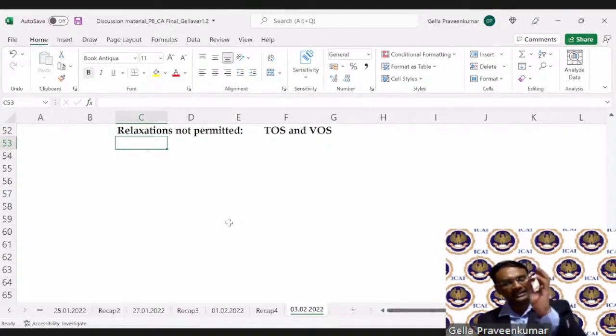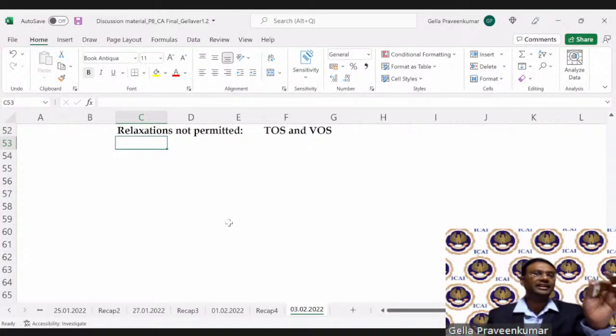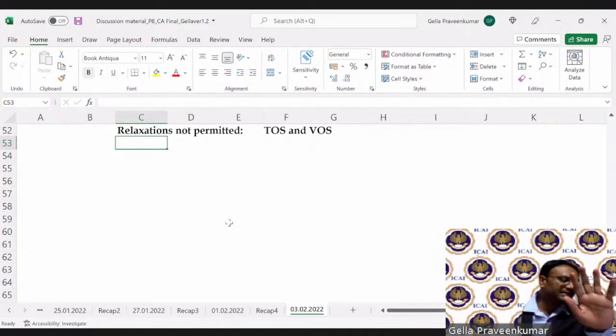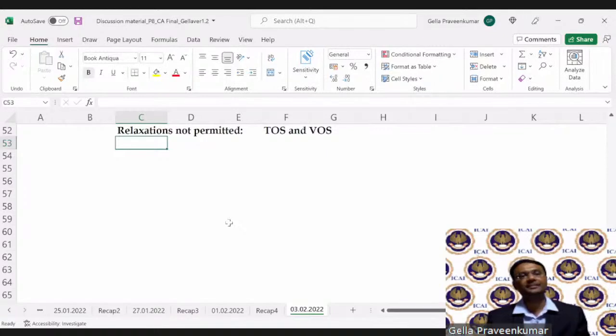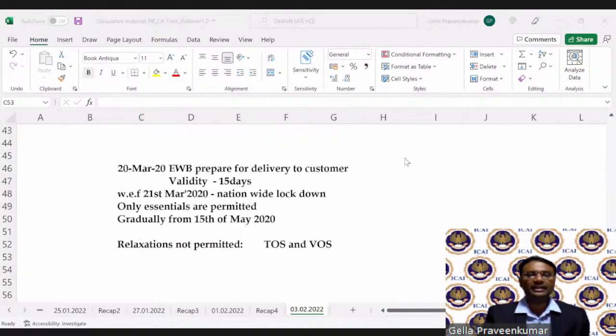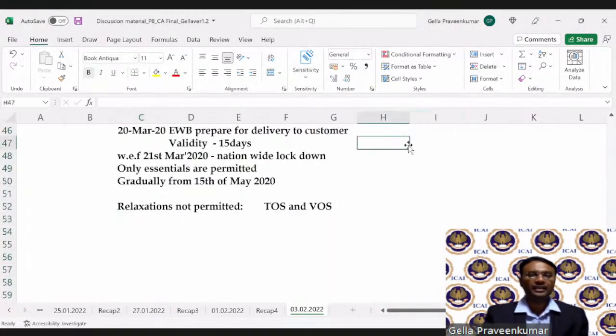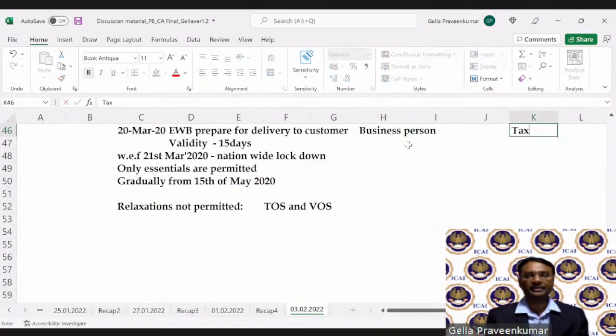Your time of supply, that is the liability to pay tax, the liability to file return, the responsibility to issue tax invoice, all those provisions have been kept intact. So only a few aspects where the government felt it needs some relaxation. That is either the business person or the tax man, I would say proper officer.